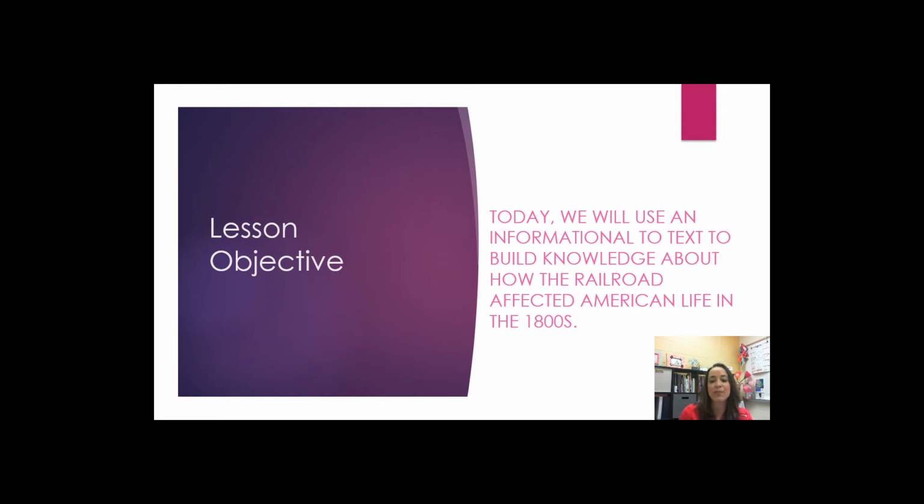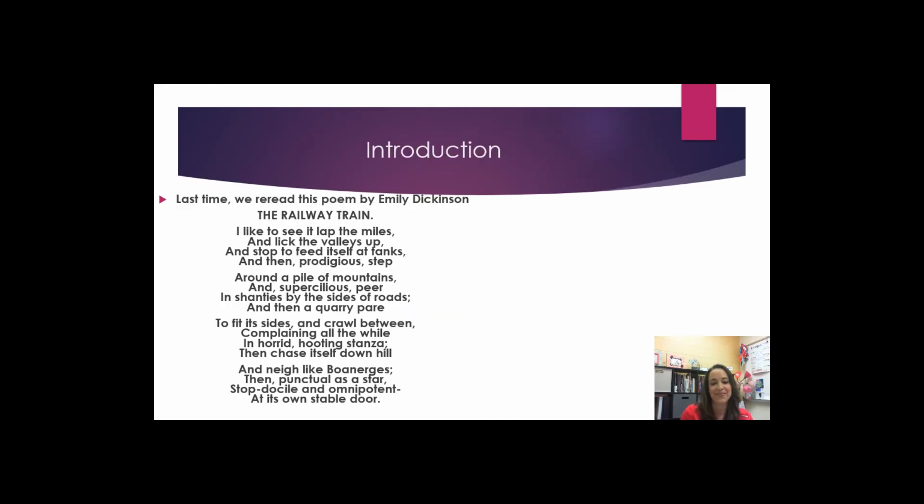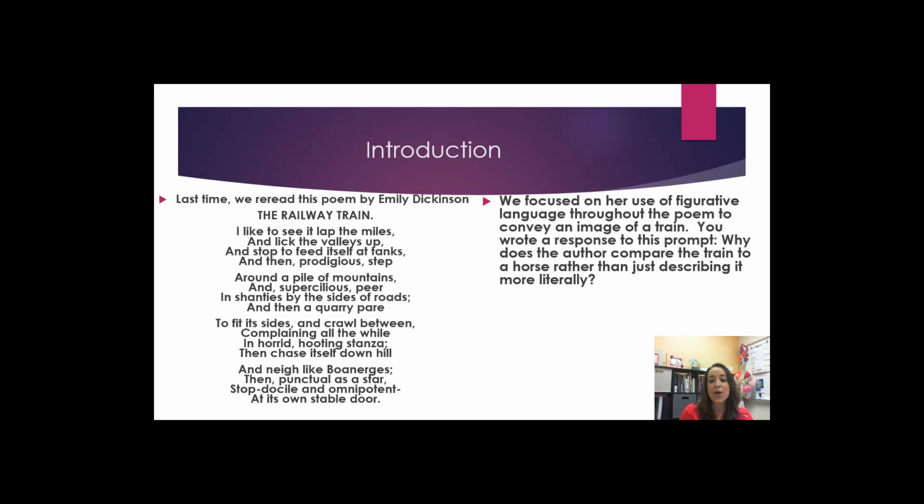Today, we will use an informational text to build knowledge about how the railroad affected American life in the 1800s. Last time, we reread this poem by Emily Dickinson. We focused on her use of figurative language throughout the poem to convey an image of a train. You wrote a response to this prompt: Why does the author compare the train to a horse rather than just describing it more literally? Find your paragraph and reread it to yourself.